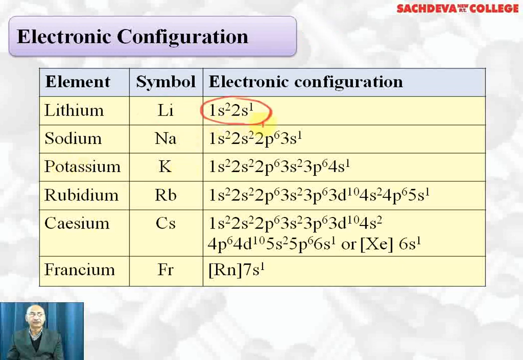Lithium has 1s2, 2s1. Sodium has 1s2, 2s2, 2p6, 3s1 and so on. You will find their general electronic configuration is ns1.